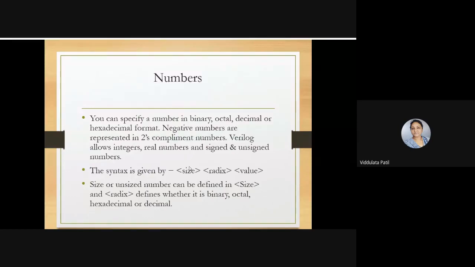If you don't want to represent the size, you can ignore it. Then the value of this number.